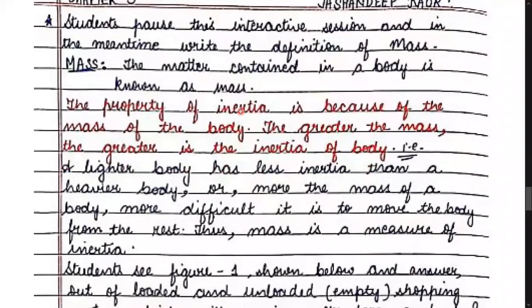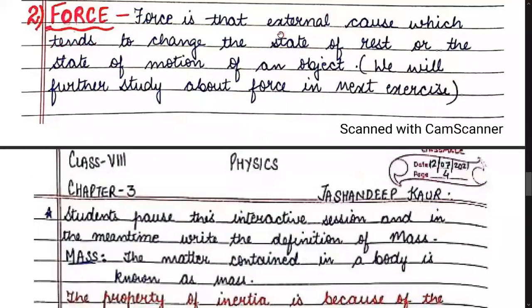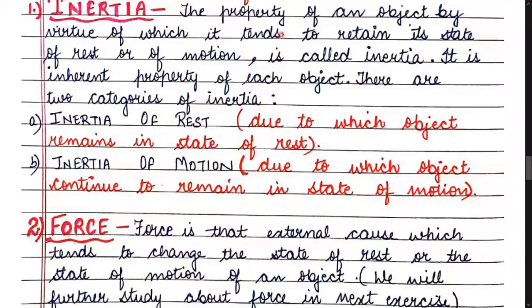Now children, pause this session and in the meantime write the definition of mass. We have done mass in class 7th, chapter number 2. What was mass? Kindly pause the session and write down the definition. And then you can resume further to cross-check your answer.